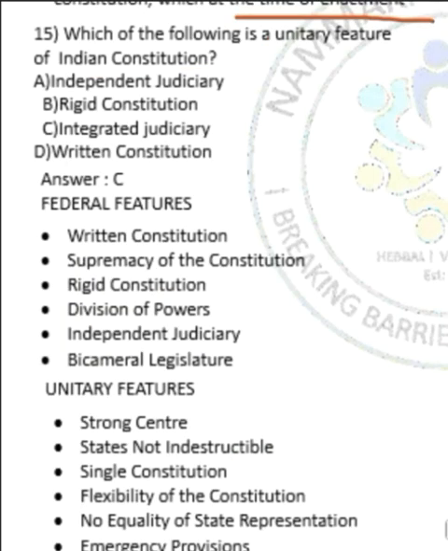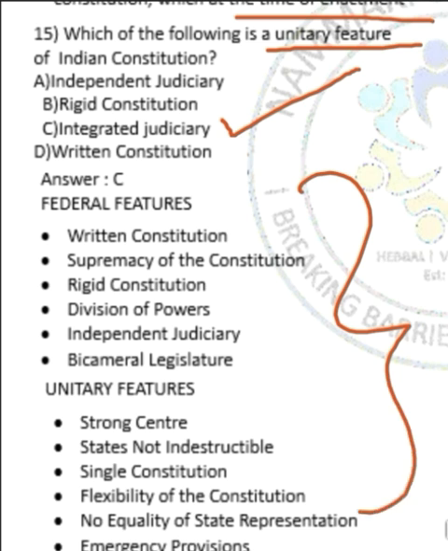Moving on to question number 15. Question number 15 is asking which of the following is a unitary feature of the Indian Constitution. The correct answer is option C, integrated judiciary. In the answer key, I have given the federal features and unitary features of the Indian Constitution. You can go through that.